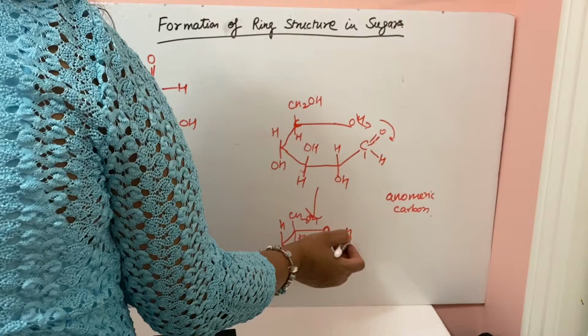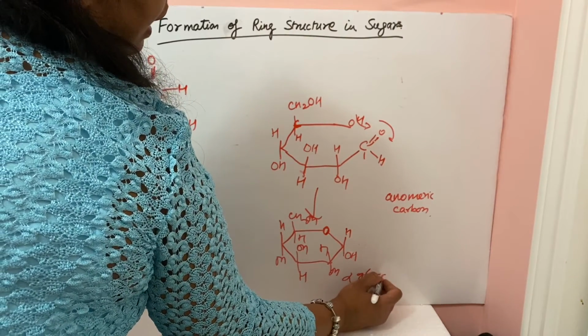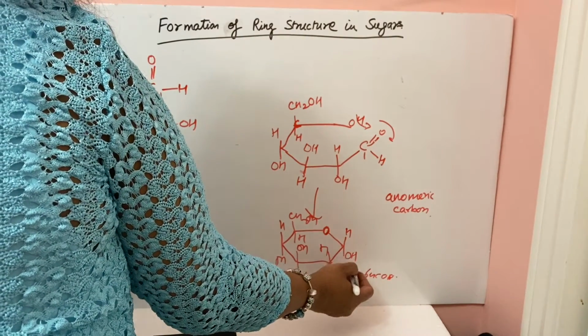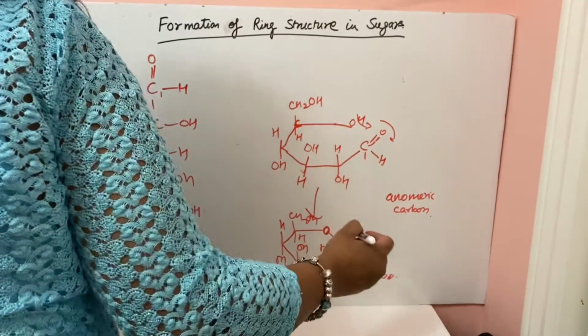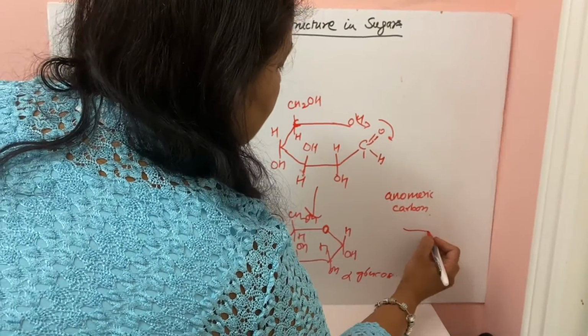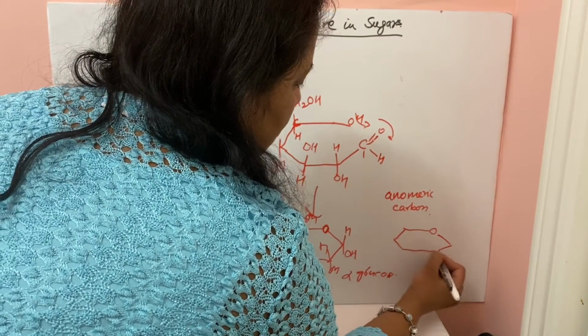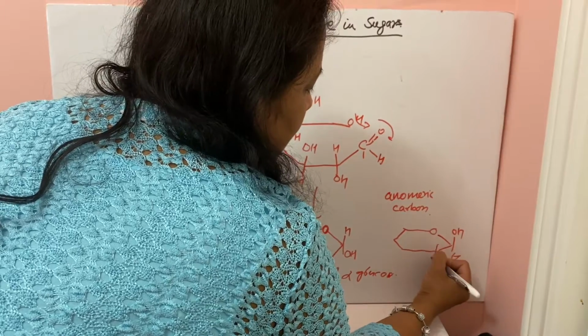This is known as alpha glucose. Why? Because the OH group is on the downside. If the OH group is on the upside, then it is known as beta glucose.